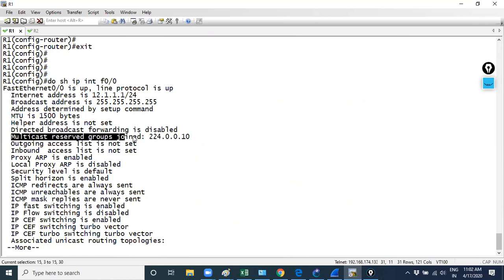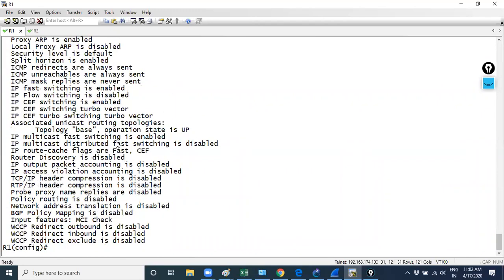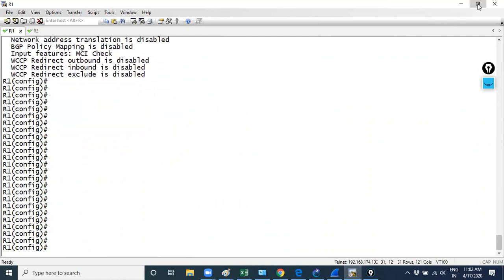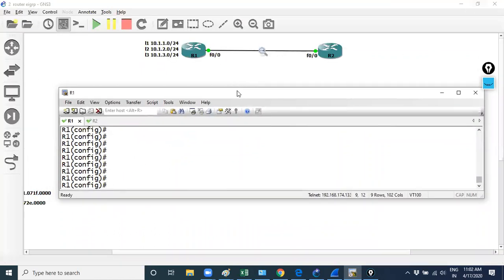When we enable the EIGRP process on an interface, that interface becomes part of that multicast address. It will join that multicast group. Clear? Yes, sir. Any doubt? No. Okay.